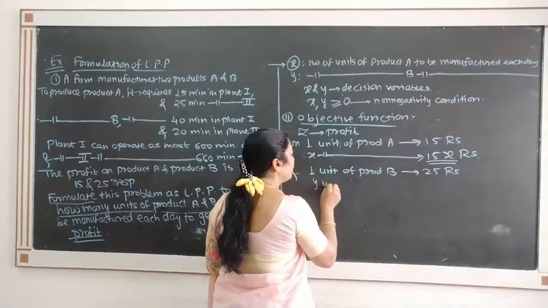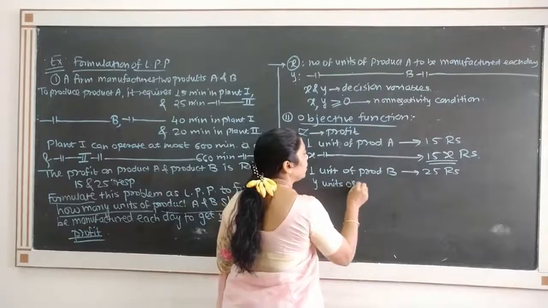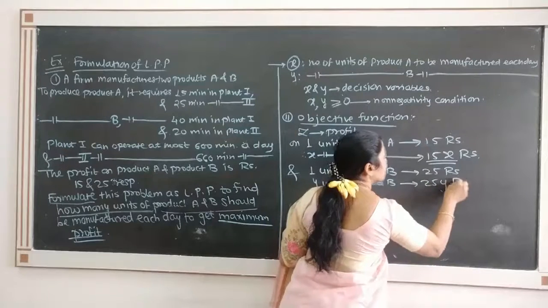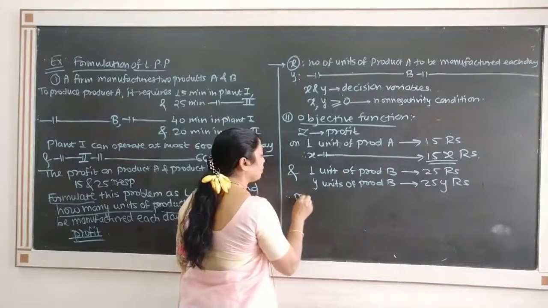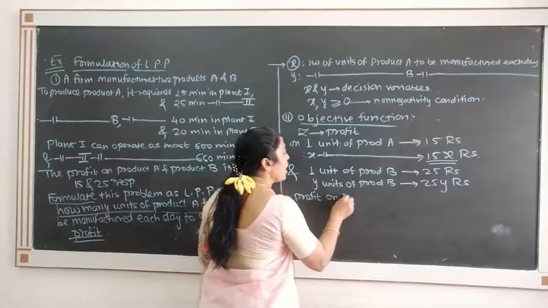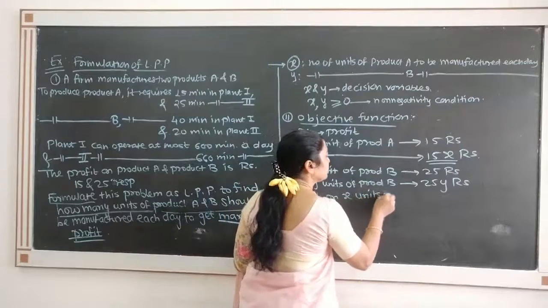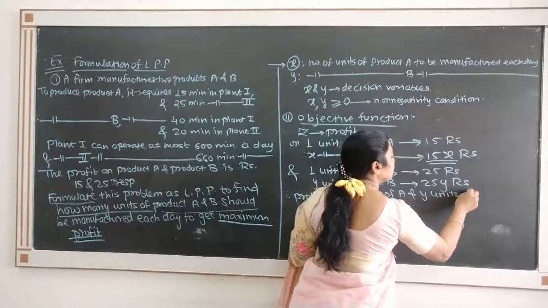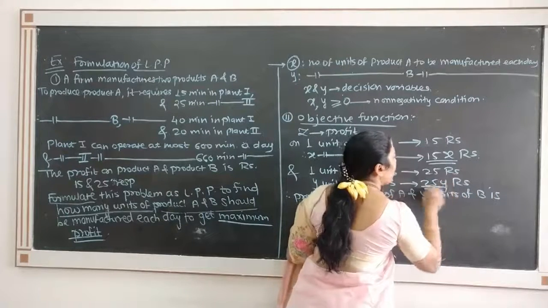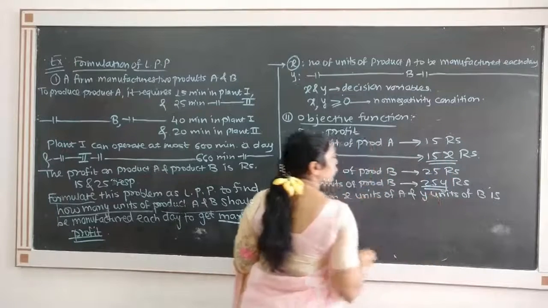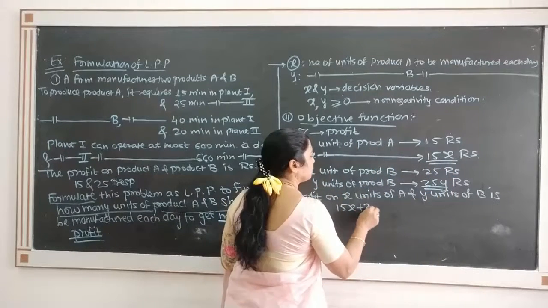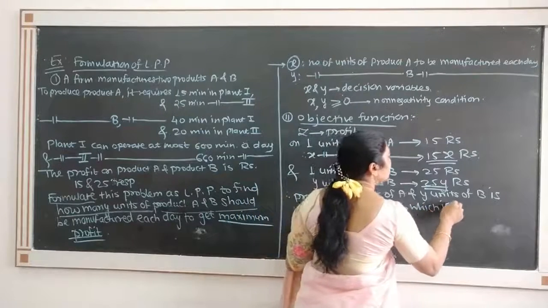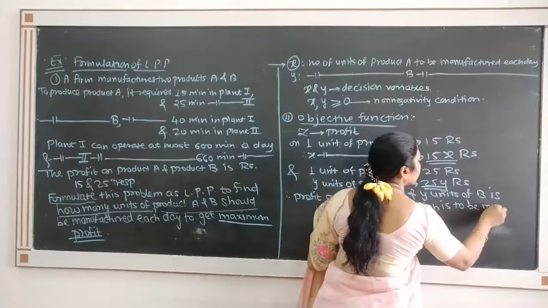Therefore y units of product B give profit 25y rupees. Therefore the profit on x units of A and y units of B is 15x plus 25y, and we want to maximize this.